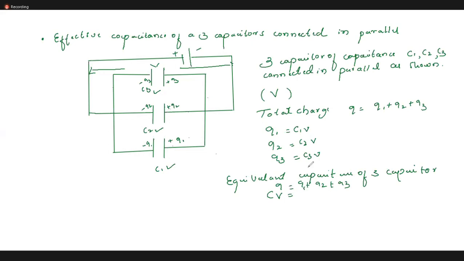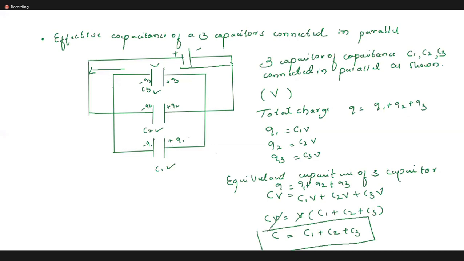Here you have Q1 as C1 into V, plus C2 into V, plus C3 into V. Can I take V common here? Yes or no? With V common, you have C1 plus C2 plus C3. Let me cancel V on both sides, and C equals C1 plus C2 plus C3. So this is the capacitance for the parallel combination. Please take it on fast.